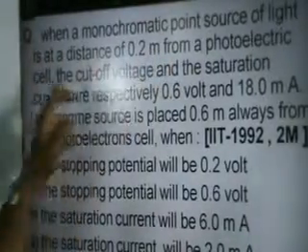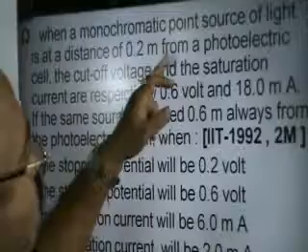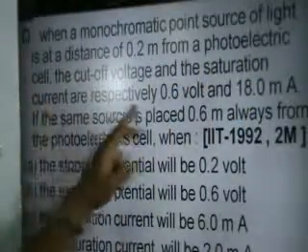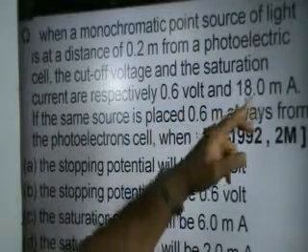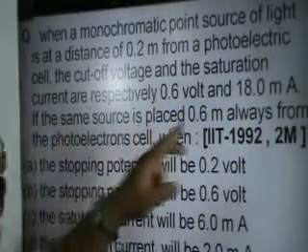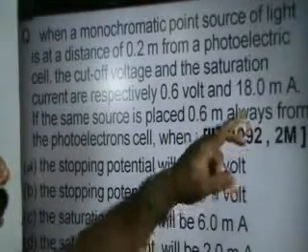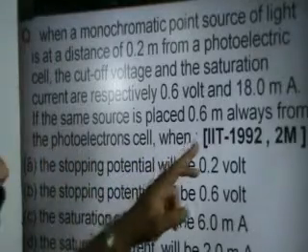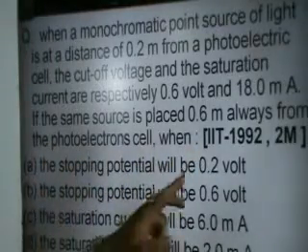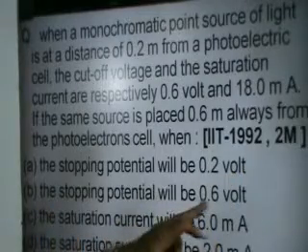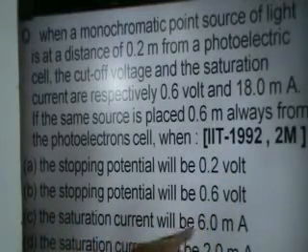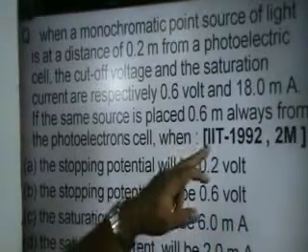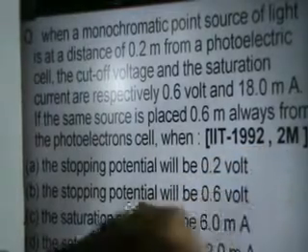When a monochromatic point source of light is at a distance of 0.2 meter from a photoelectric cell, the cutoff voltage and the saturation current are respectively 0.6 volt and 18 milliampere. If the same source is placed 0.6 meter away from the photoelectric cell, then: number one, the stopping potential will be 0.2 volt; number two, the stopping potential will be 0.6 volt; number three, the saturation current will be 6 milliampere; and number four, the saturation current will be 2 milliampere. This has been asked in IIT 92 for 2 marks.